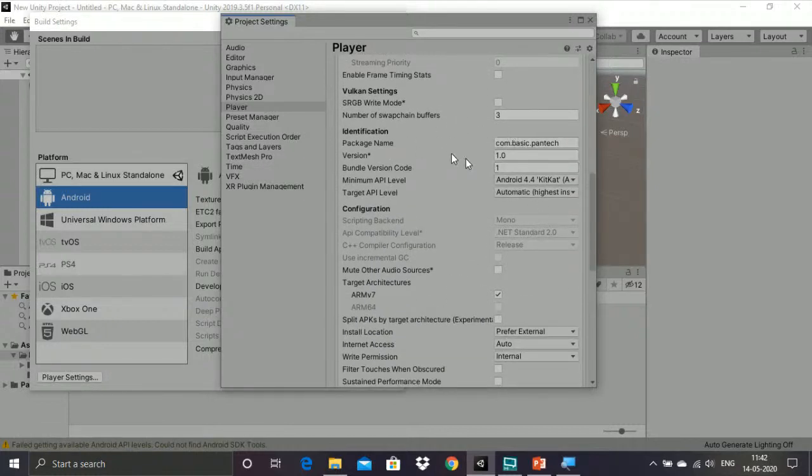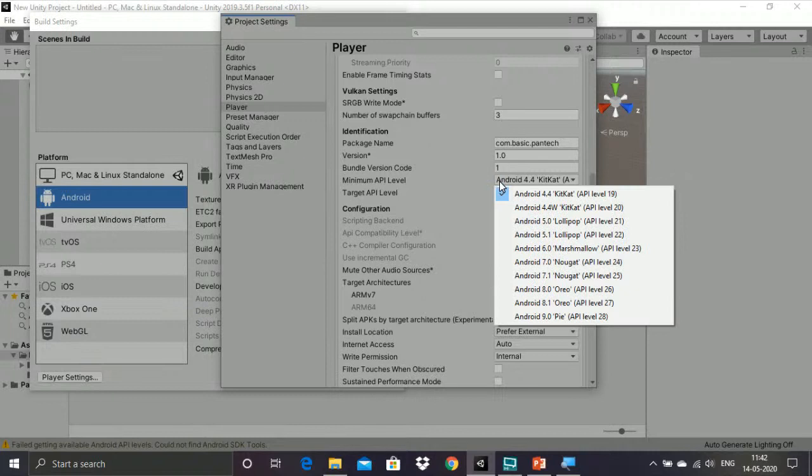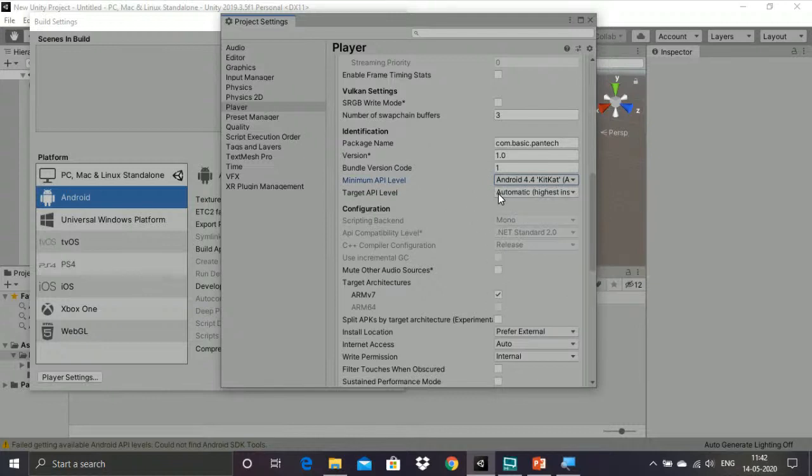Whenever we give the package name, it should be in this form. And we should select which Android version basically. Virtual reality supports Android from 4.4.